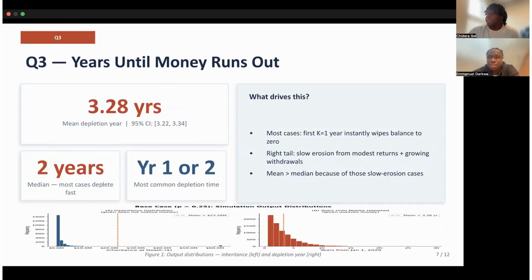Now, question three, for those who do run out, how long does it take? The mean is 3.28 years, 95% confidence interval of 3.22 to 3.34, and the median is just 2 years. When things go bad, they go fast. Most of the depletion cases are just the first K equals 1. You're instantly wiping the balance to zero. There's a small right tail of cases where the balance slowly erodes over several years through modest returns that keep up with the growing withdrawals, but those are the exception.